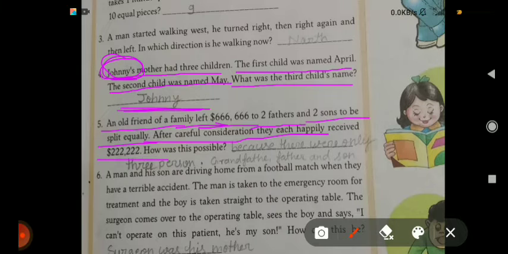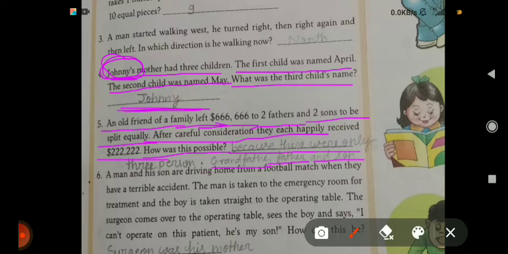How was this possible? This is possible because there are only three persons: grandfather, father and son. Two sons means father and son, and two fathers means grandfather and father. So there are only three persons and it can be equally divided.